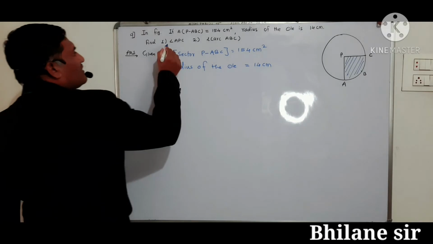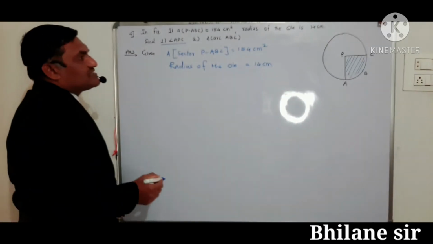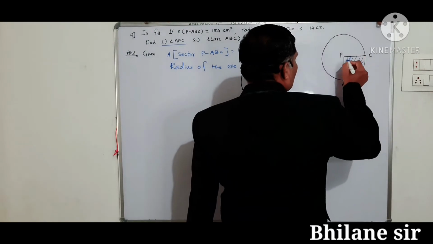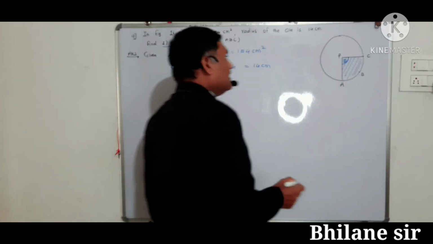Find the angle APC. This angle theta is to be calculated.